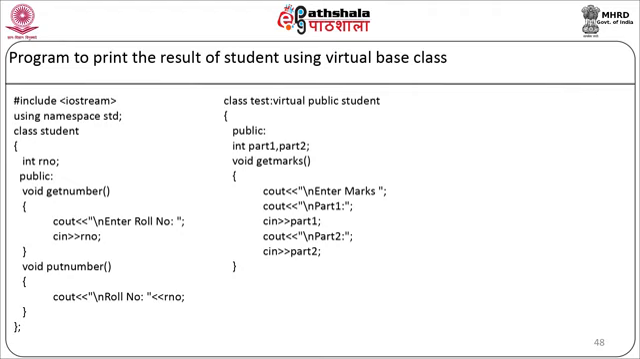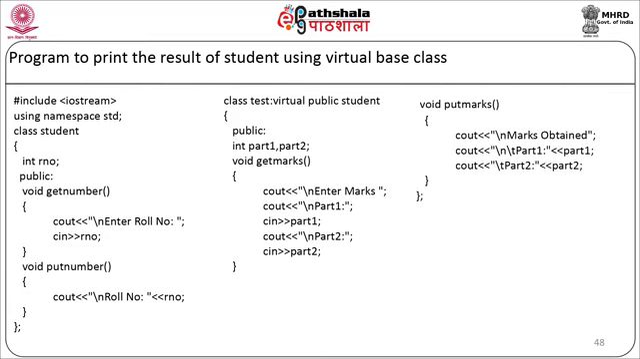Now here in the public section we are going to have two data members, part1 and part2. The getMarks member function will ask for the details of part1 and part2 from the user, and putMarks will display the details of part1 and part2 back on the screen. Our third class will be class sports : public virtual student. Here also we are deriving the class student in virtual mode.